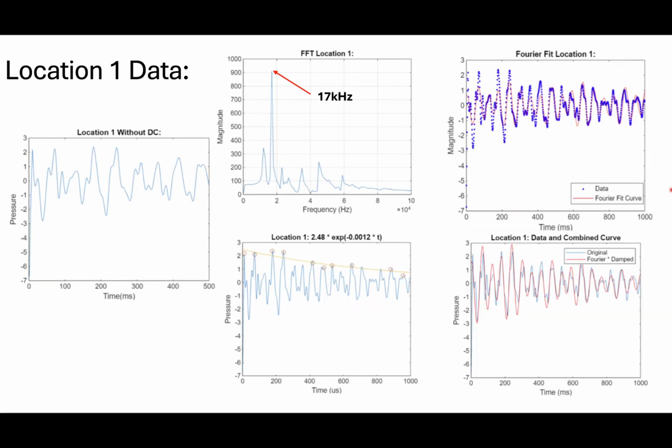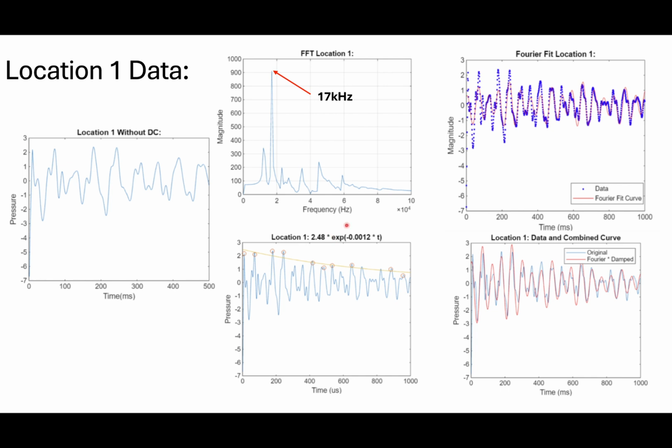Alright, so starting with location 1 data. First, we took the original data and added a DC offset, as you can see in the first graph. Then we took the Fourier transform of that data, and we can see it peaks at 17k hertz. And then we selected 10 points on the original data to get an exponential damping function.